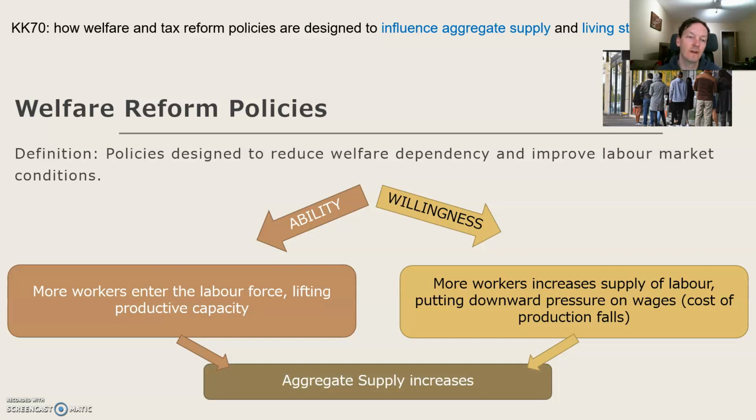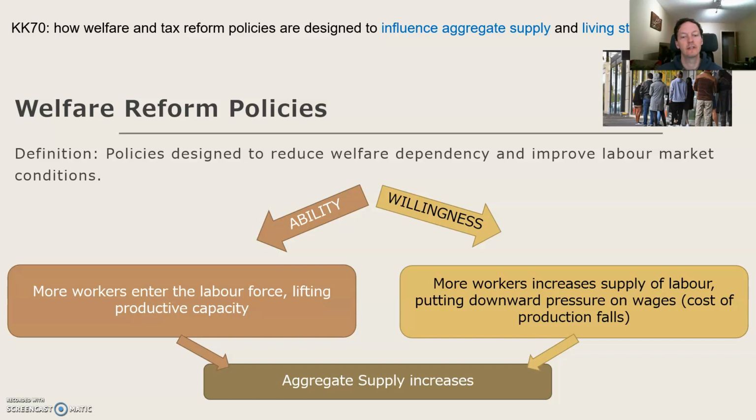There are a number of welfare reform policies in the textbook that you can use as examples of things that do both the ability and willingness to supply here, that you can refer to as examples, and that will be updated with every year. One that just comes top of mind is the tightening of the criteria to receive welfare.